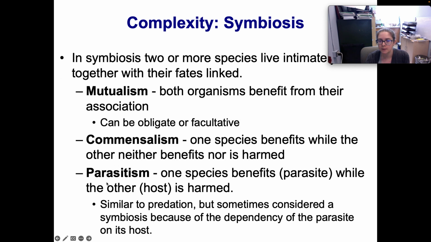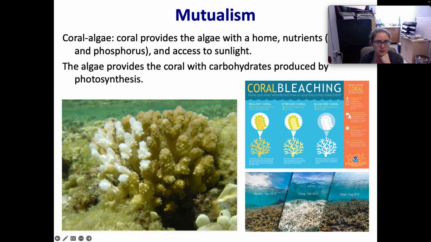Parasitism is one you probably know already. This is where one species benefits and the other one is harmed. It's similar to predation, but usually parasites don't kill their host. So the parasite is dependent on the host, which means that it's living intimately together with that other species, whereas a predator is just eating them and then moving on. So a little different. So some more examples.